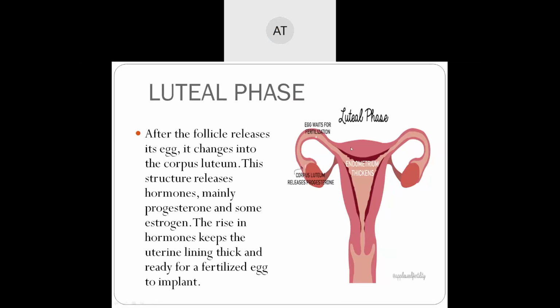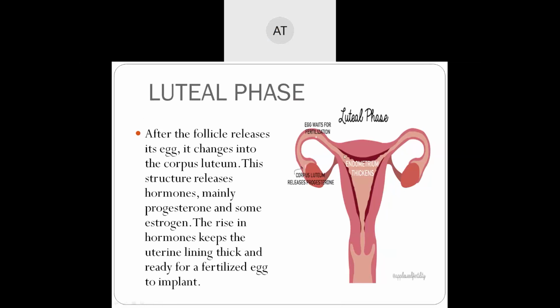After the follicle releases its egg, it changes to corpus luteum. It releases hormones, mainly progesterone and some estrogen.